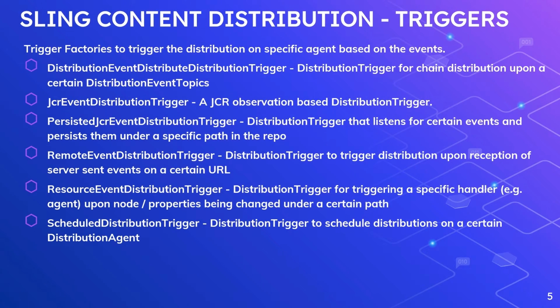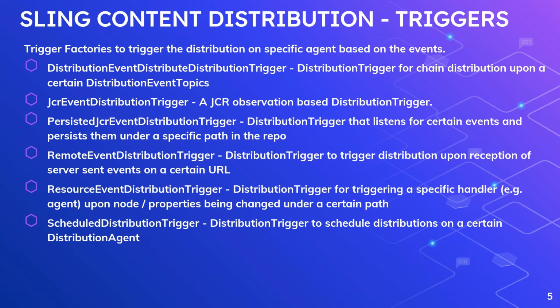Another way is defining triggers. A trigger is another way to initiate a distribution. Here, different types of triggers are available, so based on specific events we can initiate the distribution. The first one is the distribution event distribution trigger. It helps you enable a chain of distributions: when there is an event, it helps you chain the distribution trigger.